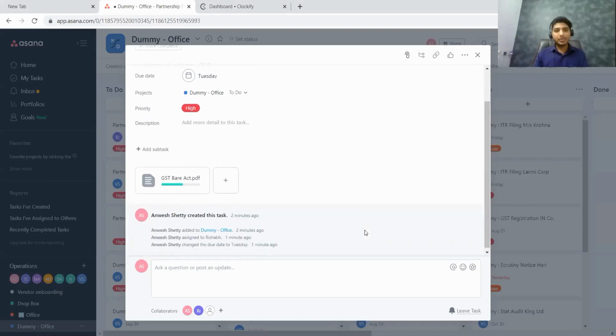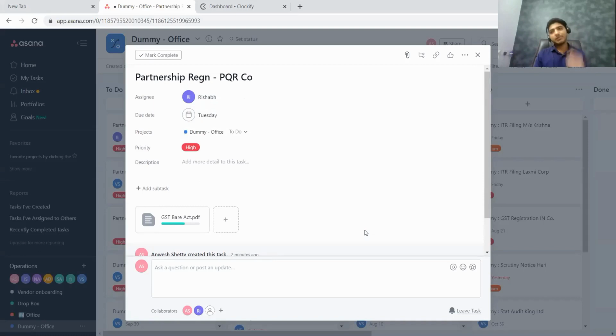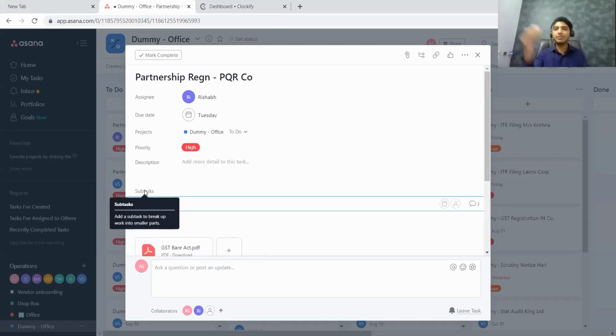Now, after uploading the file, one more thing that we have to discuss: I have created a task. Can one task be divided into further subtasks? Answer is yes. So how to do this? If you can see one tab here, something called add subtask, I have to click on that add subtask and create the subtask.